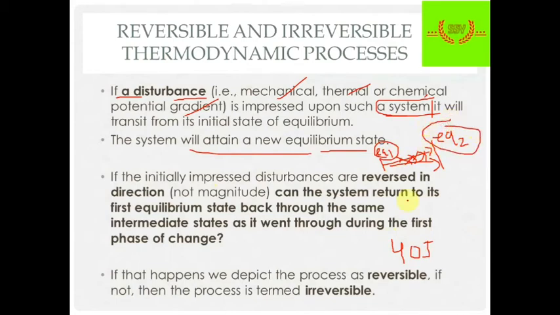But now if we give again 40 joules or some other type of work in the opposite direction of what we have done earlier, and it attains again the original condition, that is equilibrium 1, then the process is known as a reversible process. Okay, if it does not reach equilibrium 1 again, then the process is known as an irreversible process. So I hope I am clear.